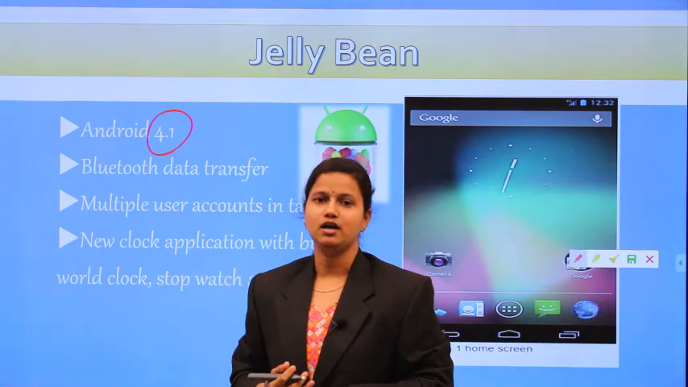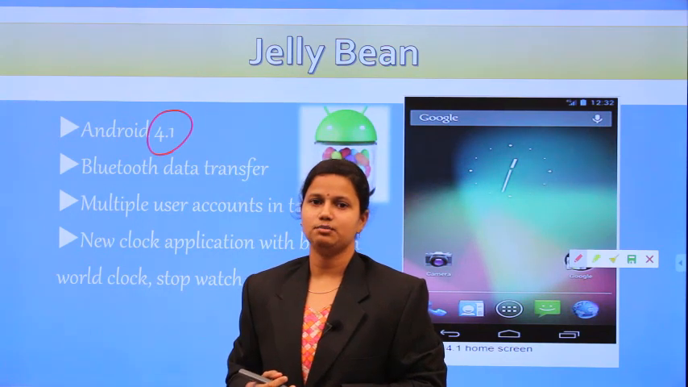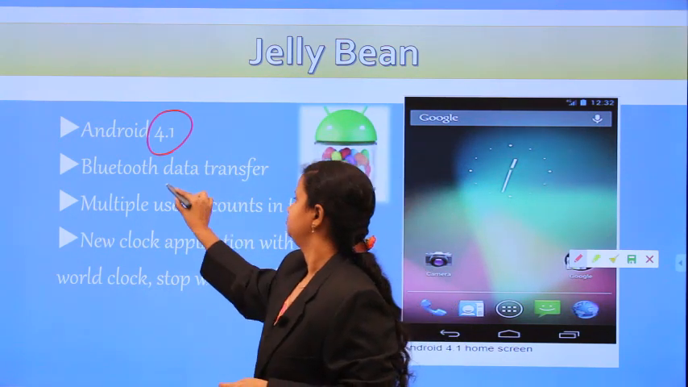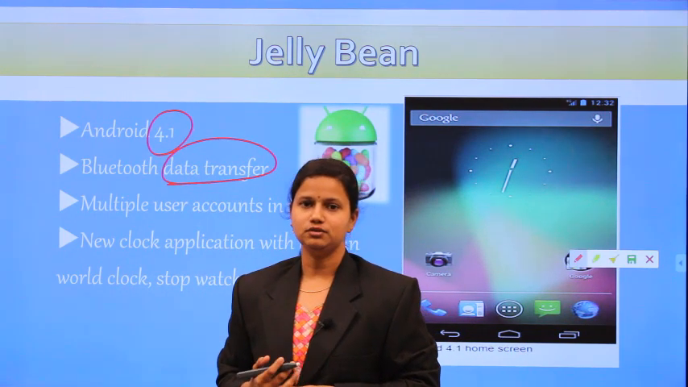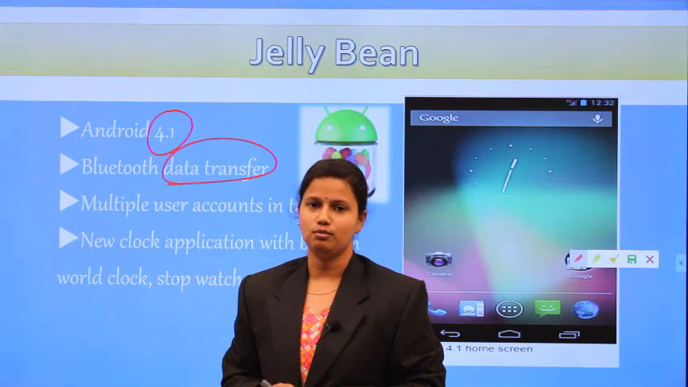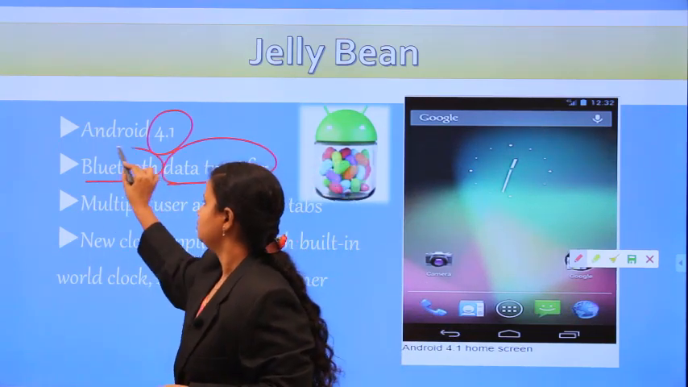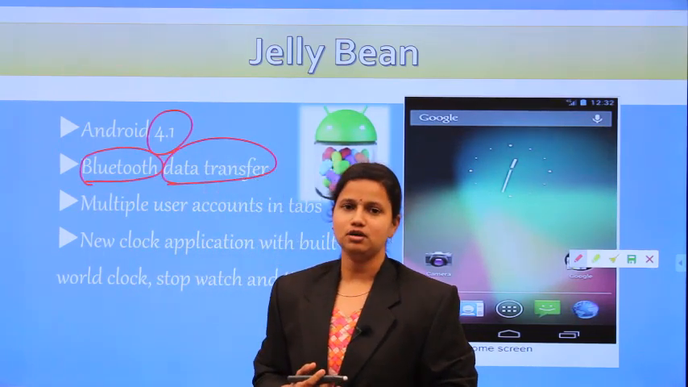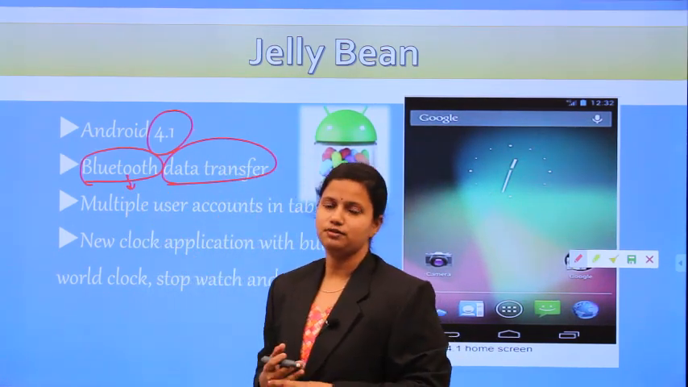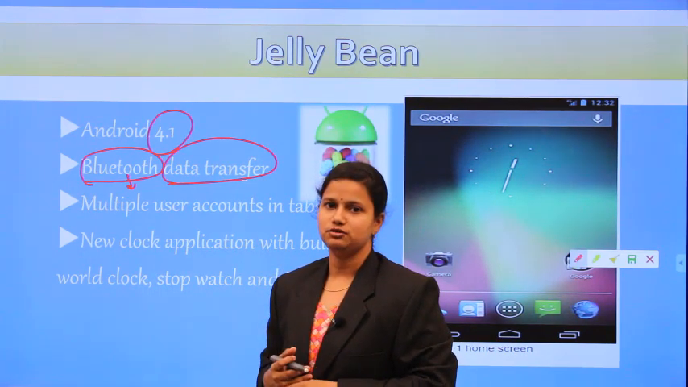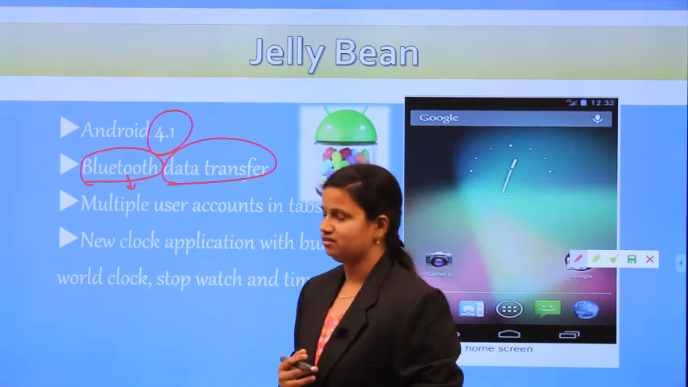Data transfer is nothing but, I want to transfer my files or documents or images, any type of information, between two different mobiles. Transferring data between two mobiles was not possible before that. It is possible by using Bluetooth. Just switch on your Bluetooth, and whatever information you want to share is sent to the other mobile. And the next one is multiple user accounts in tabs.